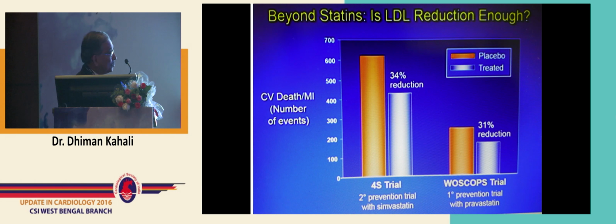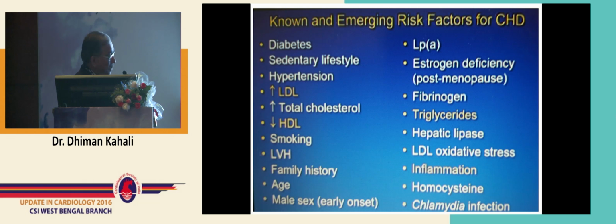But still you find that after such enormous reduction, there was some residual risk in this Forest trial population group. Same thing with the Oscoff trial, which was a primary prevention trial. There was a 31% reduction in MIs and 24% reduction in total mortality, and this is one of the successful trials. And there is a legacy effect of the Oscoff trial: even 10 years after cessation of therapy with statins, the beneficial effect is still persisting. So we find from all the major trials that there is a residual risk in 2/3 of the patients, even after achieving the goal of less than 70 milligrams or 50% reduction from the baseline LDL level.